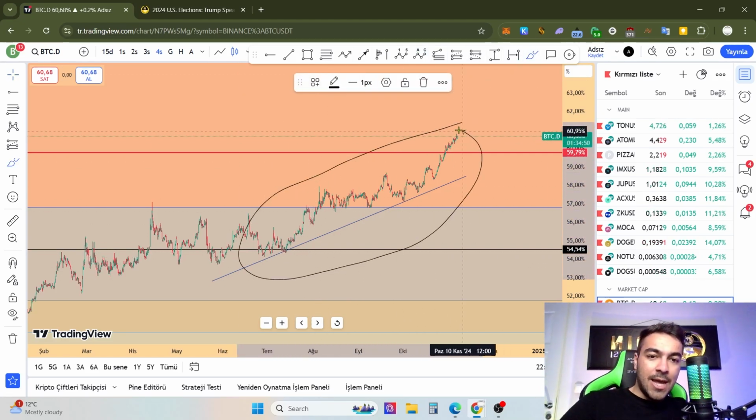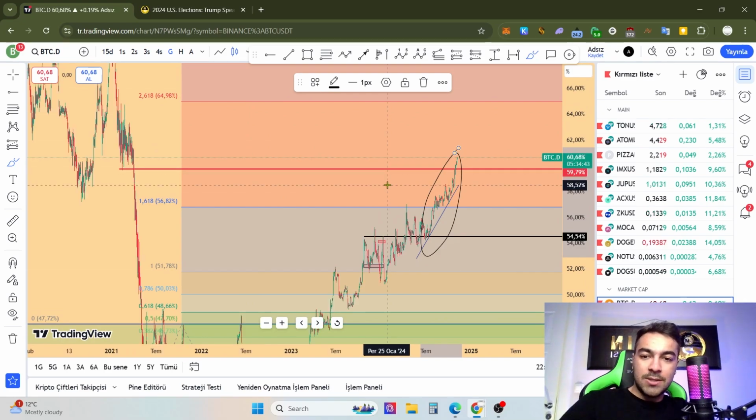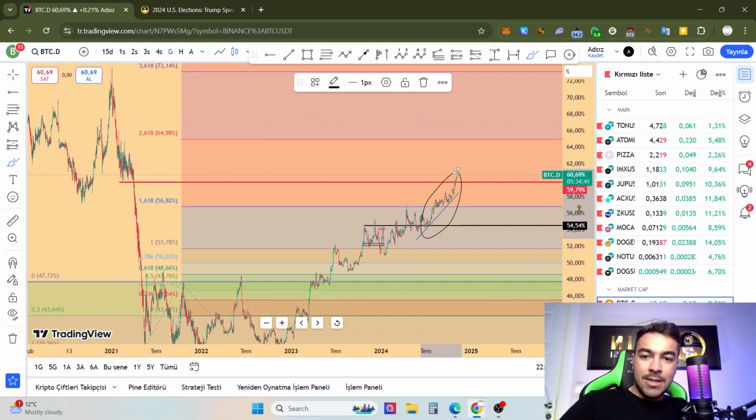I want to say that the bullish pattern comes from the trend line, and then just take a look at the monthly and daily charts.